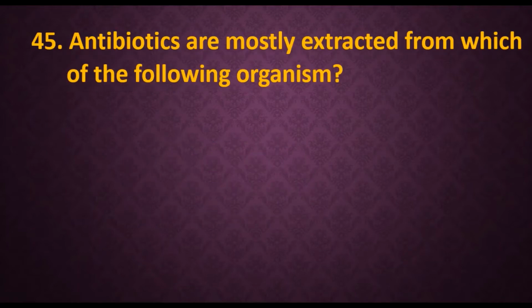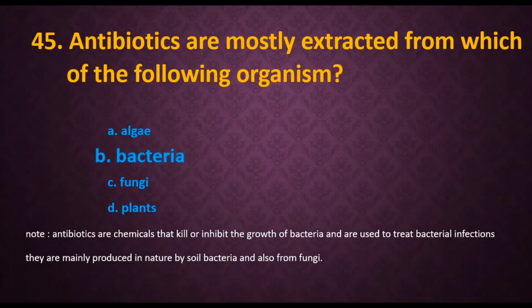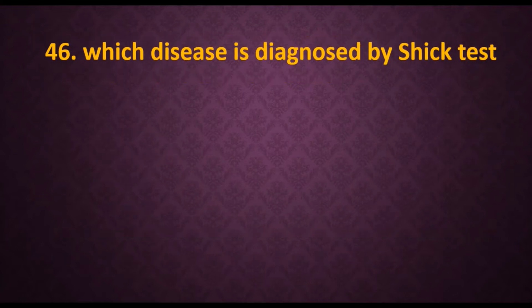45. Antibiotics are mostly extracted from which of the following organisms? Options are A. Algae, B. Bacteria, C. Fungi, D. Plants. And the answer is going to be bacteria. Remember here, bacteria as well as fungi are both present in the soil, and both are involved in the production of antibiotics. But the question asks which is mostly extracted, so obviously the answer is bacteria.